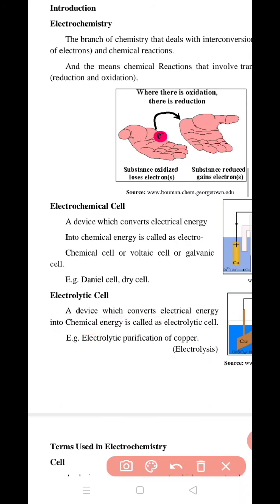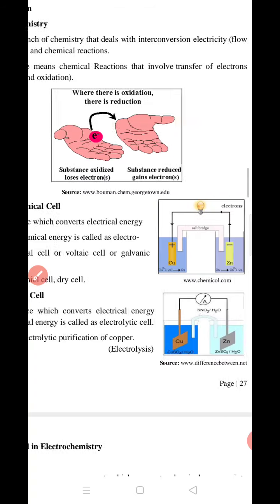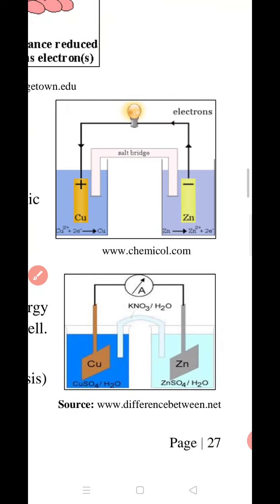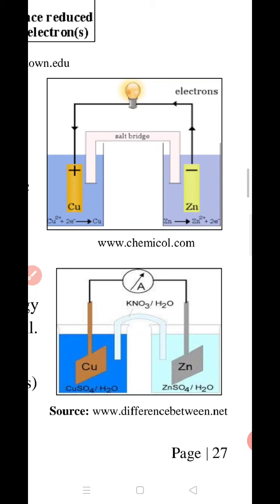So an electrolytic cell is constructed like this. This is an electrolytic cell. See, this is the copper electrode and this one is the zinc electrode. Zinc is dipped into ZnSO4 solution and copper is dipped into CuSO4 solution. Both of these solutions are interconnected with the salt bridge.